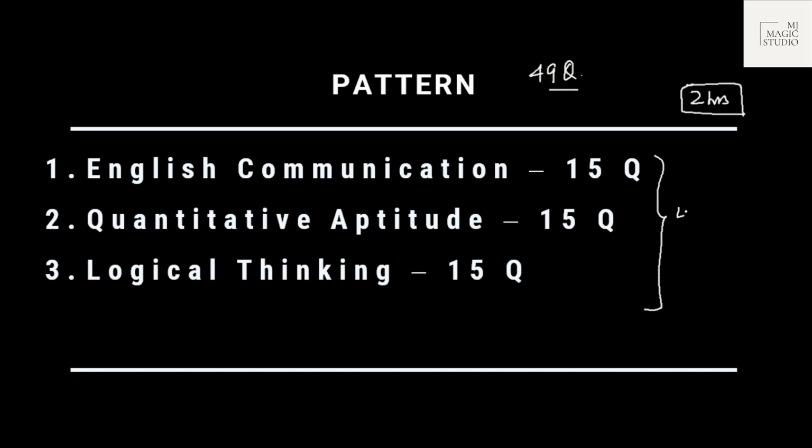In 2 hours, we need to answer these 45 questions, and out of 4 coding questions, I guess only 2 were supposed to be done. I'm not too sure about that. Maybe all 4 were supposed to be done, but I'm pretty sure that at least 2 were there, for which you need all test cases to pass, something like that. So 49 questions, 45 are from aptitude, English communication, maths, and logical thinking.